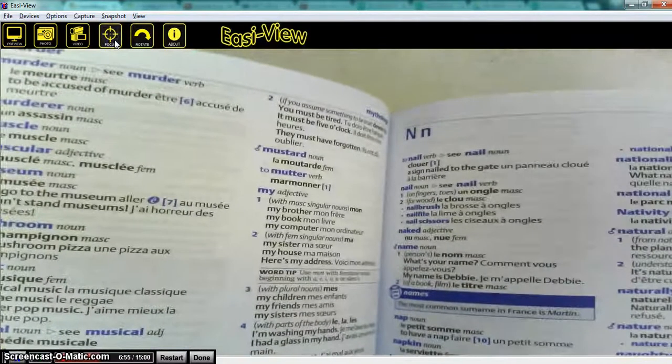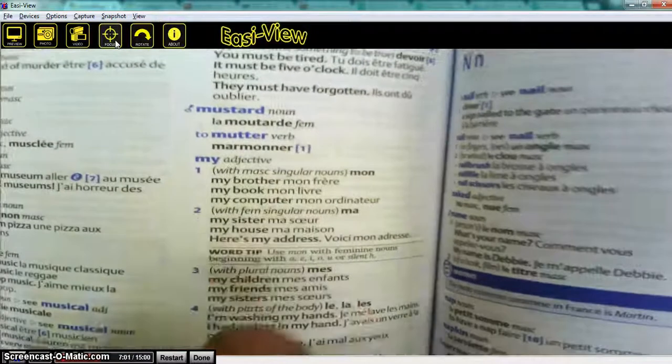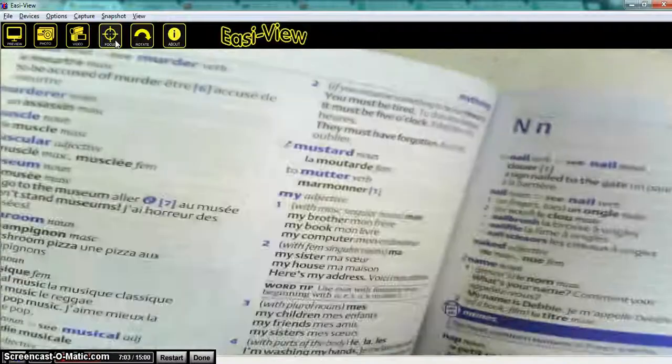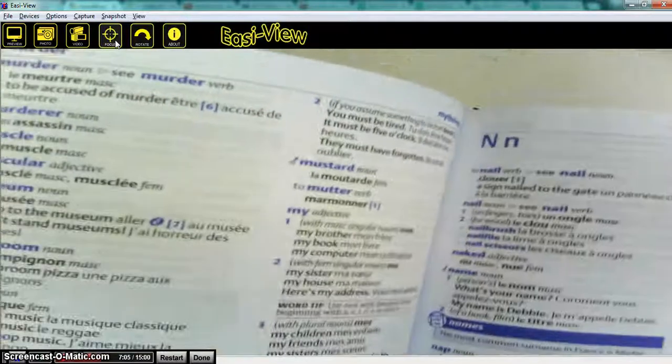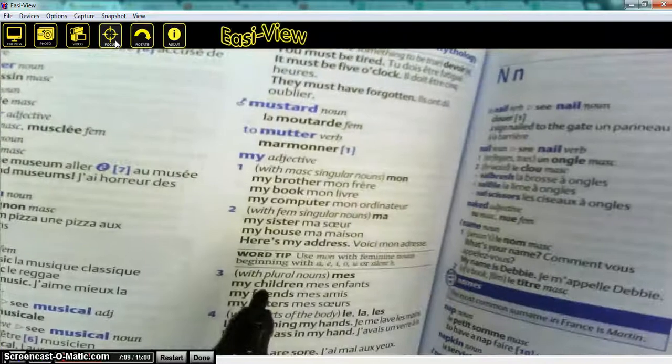So I'm just going to go back into here and I'm going to look up what my is. Now, I know that most of you know this, but it never hurts to look it up if you're unsure. So we go into my, and see what it says. It says my with masculine singular nouns. It says my with feminine singular nouns, and then it's got my with plural nouns.